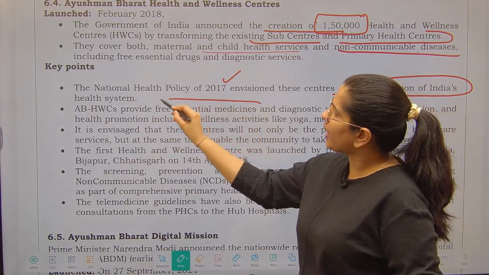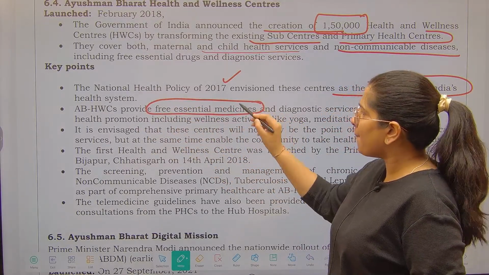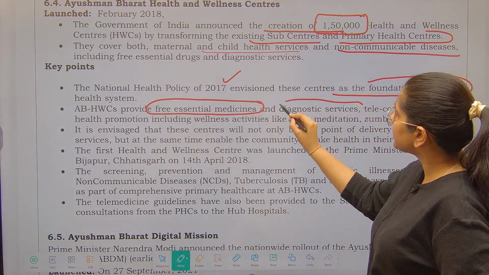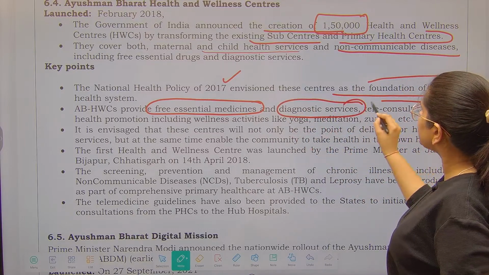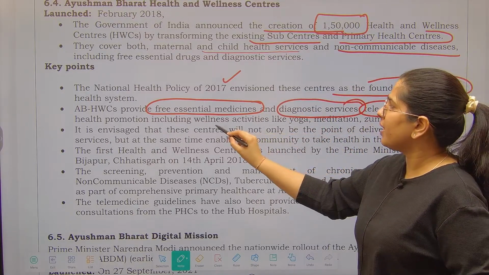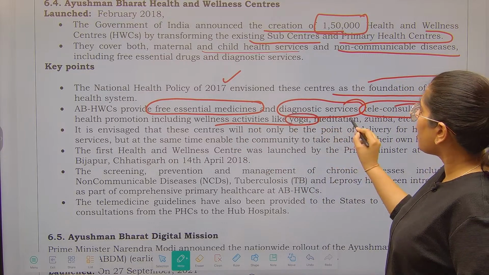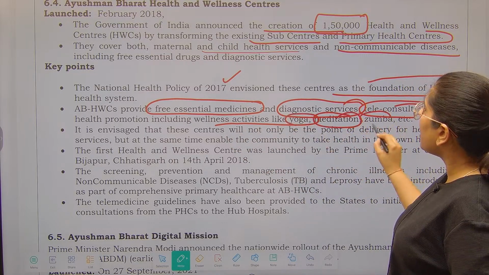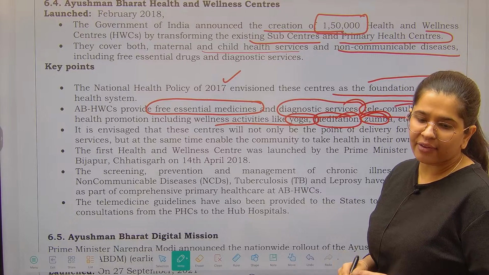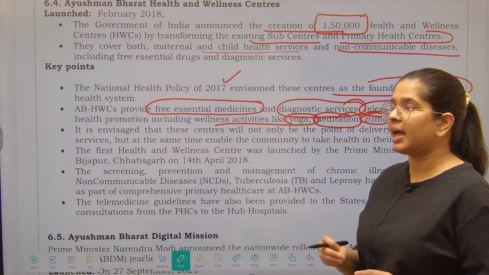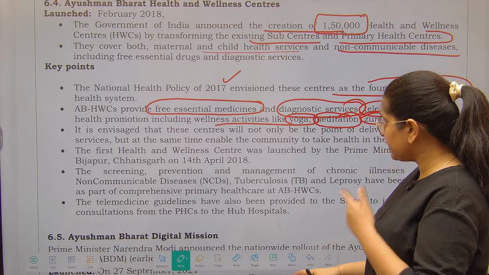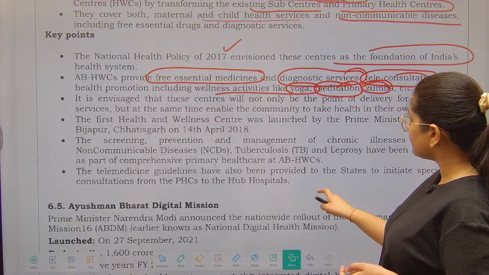They provide free essential medicines as well as diagnostic services, teleconsultation, and promotion of wellness activities like yoga, meditation, Zumba, etc. So we have given these two components of health and wellness centers. These centers are going to provide you the service.